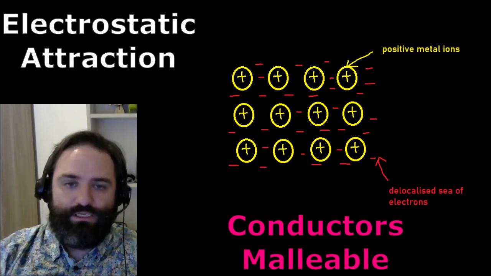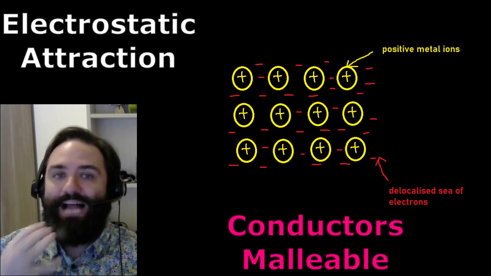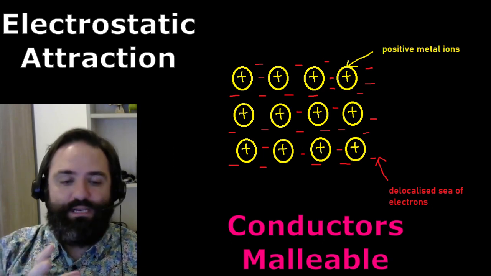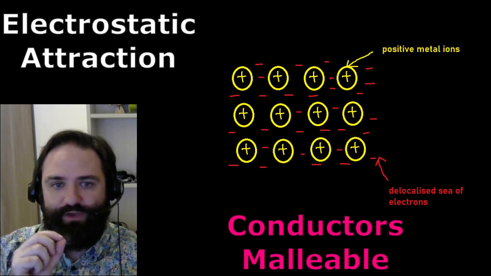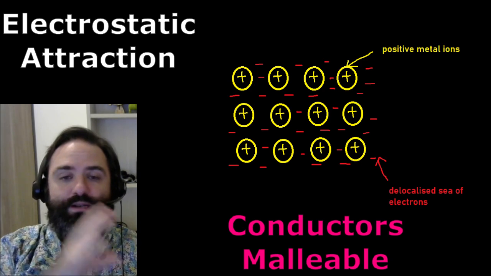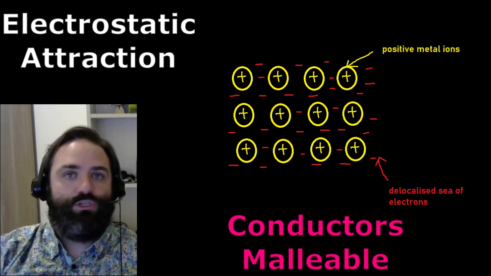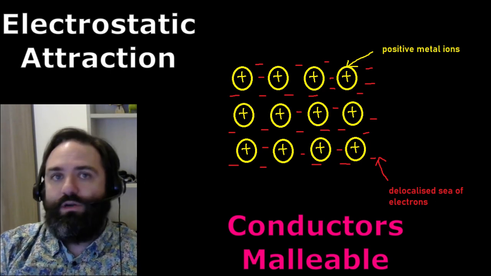They're great conductors of heat and electricity, and it also gives rise to the properties of alloys, which are, as I said at the beginning, mixtures of different metals. It changes the properties from being a pure metal to being an alloy, and it means that an alloy is actually a mixture, not a compound. We can look at alloys in a later video.